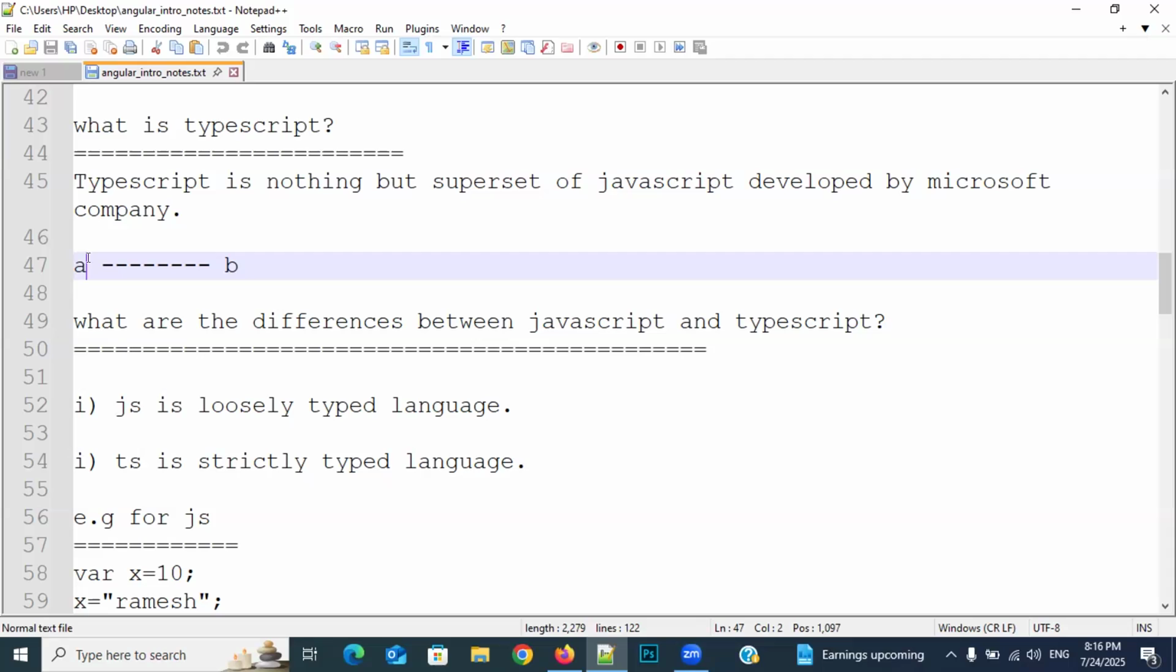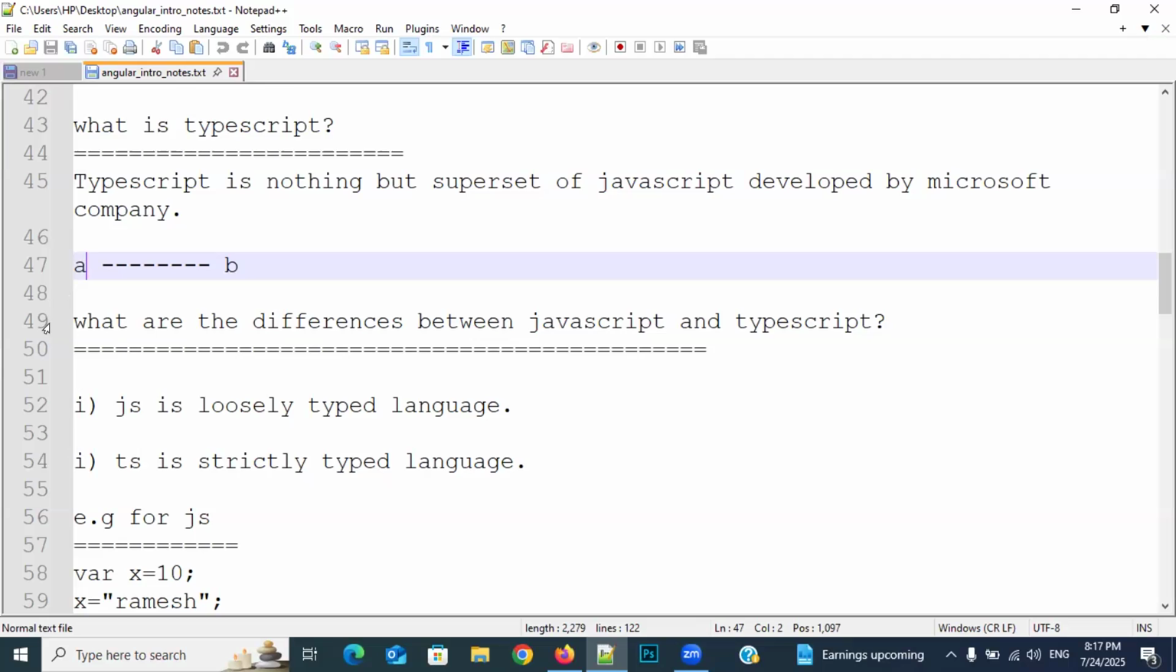That is in strictly typed languages. But in loosely typed languages, there is no need to tell what type of data the variable has to accept. Any type of data can be assigned, and we can change the data at any point of time. That is called loosely typed. Strictly typed means we need to tell what type of data it accepts, and always assign the same type of data to that variable. Clear?